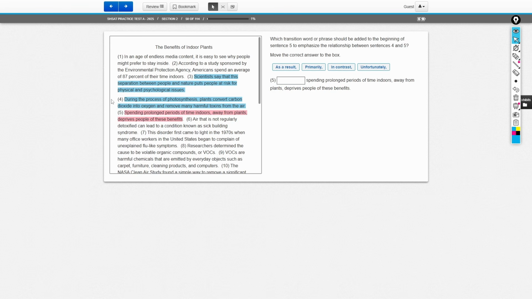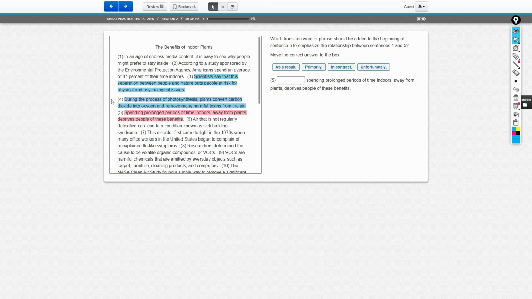During the process of photosynthesis, plants convert carbon dioxide into oxygen and remove many harmful toxins from the air. As a result, spending prolonged periods of time indoors away from plants deprives people of their benefits. "As a result" is a transition word used to indicate a cause and effect relationship. There is no cause and effect relationship here. Sentence 4 talks about photosynthesis. Sentence 5 talks about how people spending more time away from plants get deprived of the benefits of plants.